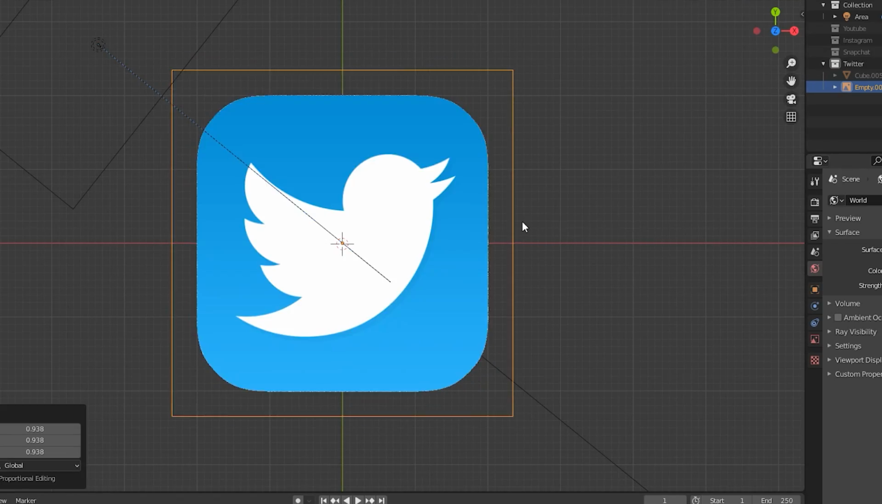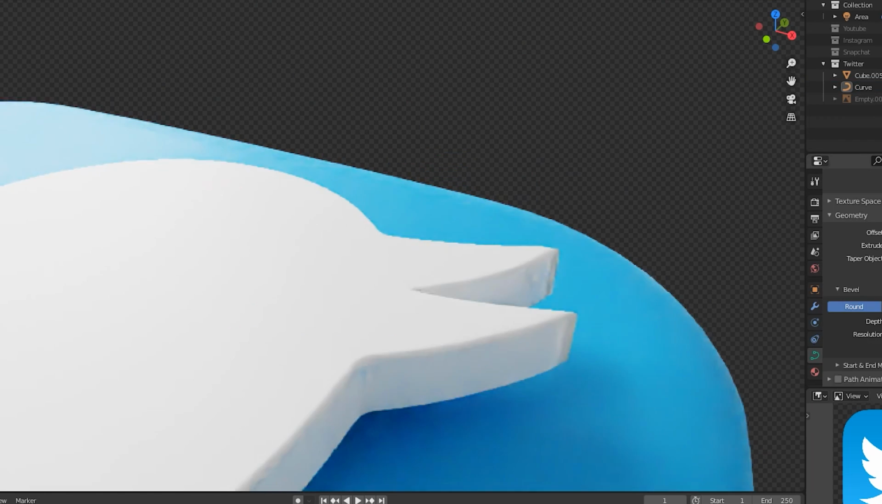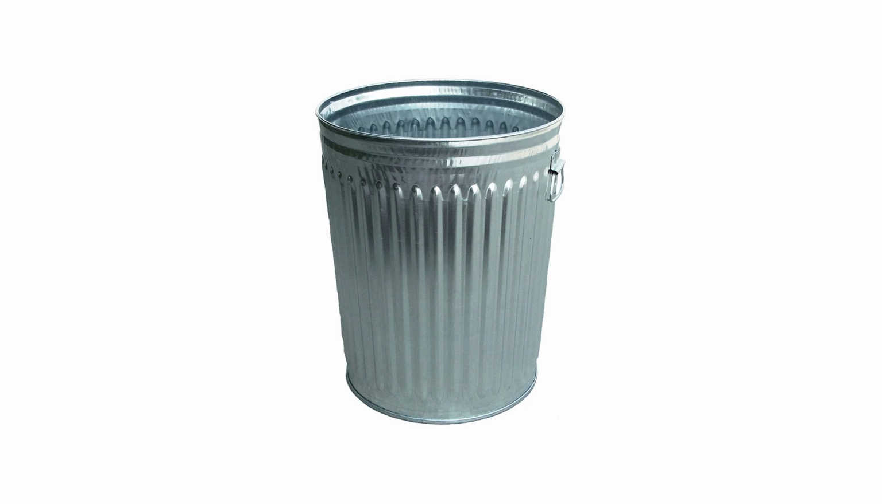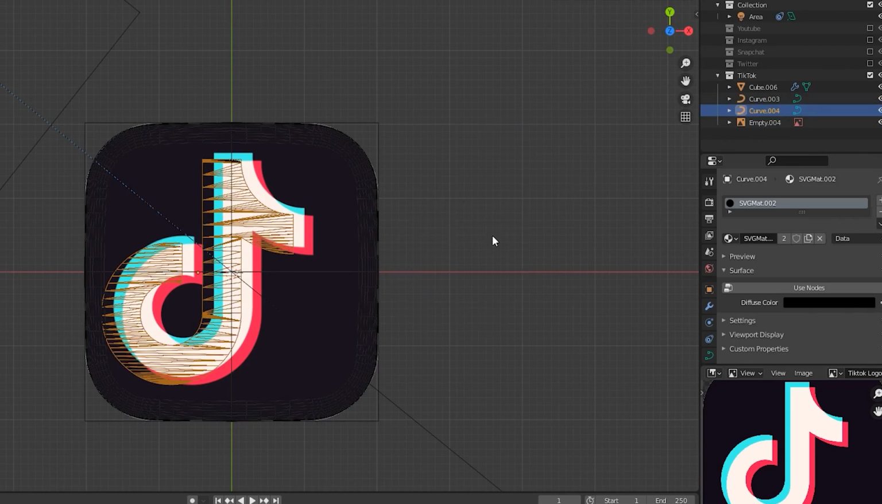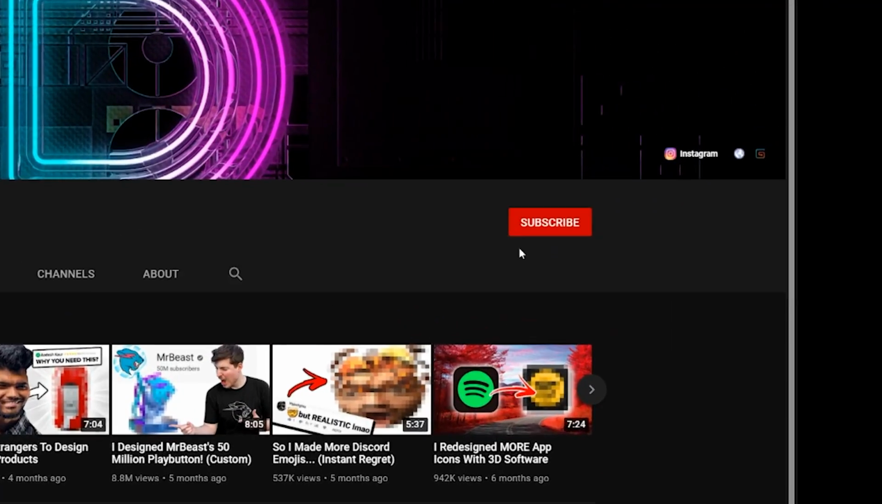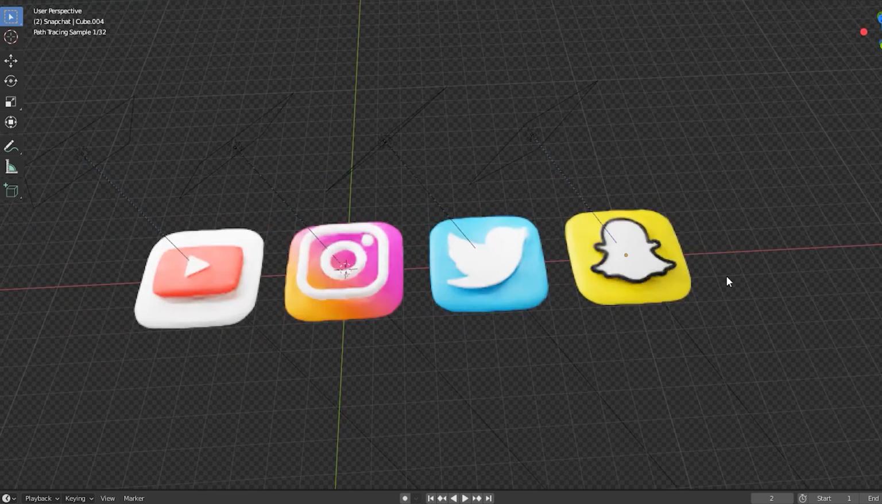Anyways, the Twitter icon is honestly even easier. Trace it in Illustrator, import it to Blender, extrude, bevel, colors, you know the drill. Now for the TikTok icon. So the thing about the TikTok logo is that it's actually very simple to do. Hey, that reminds me of something else that's very simple to do. Please. So here's all the 3D icons so far.